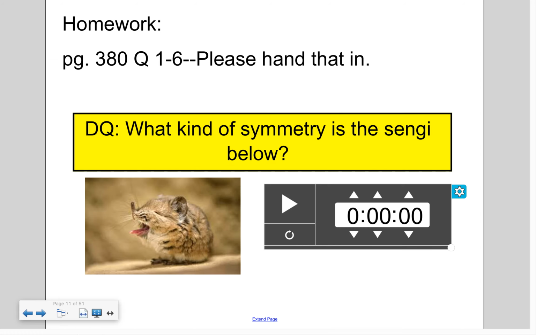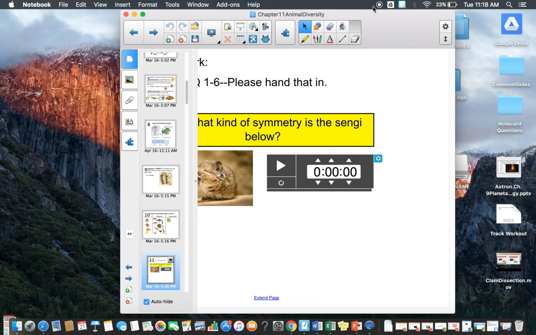Okay, so that does it for the first part of 11.1.